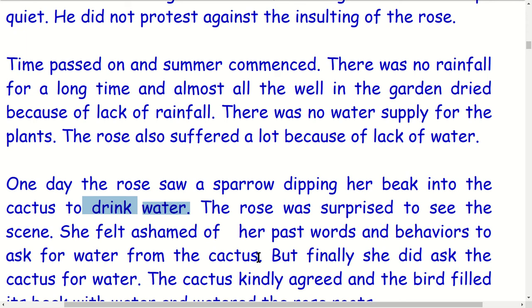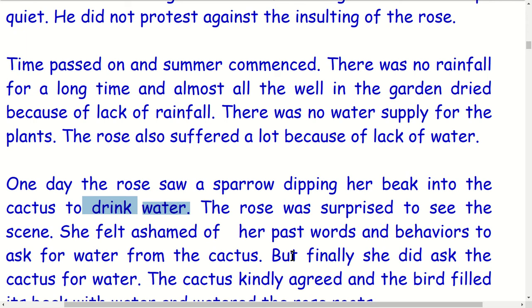And one day, what happened here? She saw a sparrow dipping her beak into the cactus to drink water. The rose was surprised to see such activities of the sparrow, and she felt ashamed of her past words and her past behavior to ask the cactus for water. She used to insult the cactus so much in the past because of its ugliness. But now she understood that.